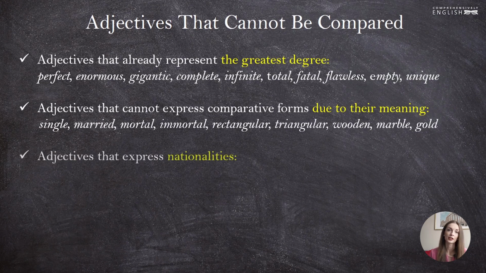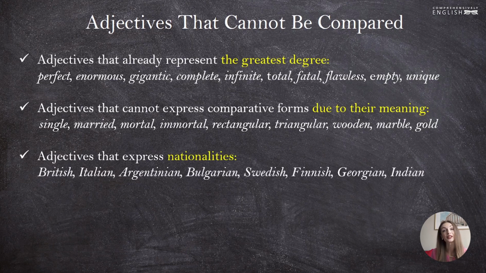Another group is adjectives that express nationalities. A person cannot be more or less Italian or more or less Chinese. So British, Italian, Argentinian, Bulgarian, Swedish, Finnish, Georgian, Indian, any nationality you take, you cannot compare nationalities.